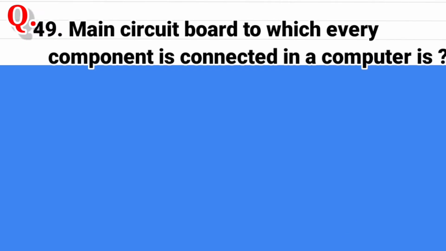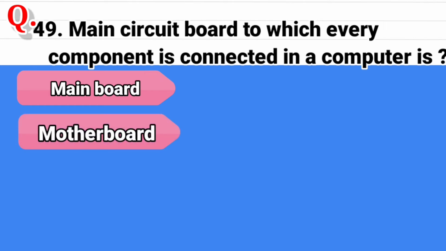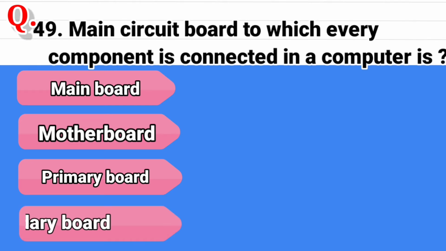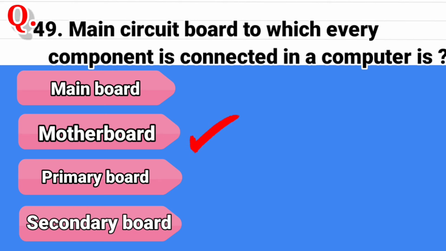Question 49. The main circuit board to which every component is connected in a computer is, and the options are main board, second option is motherboard, third option is primary board, and the last option is secondary board. And the correct answer is motherboard.